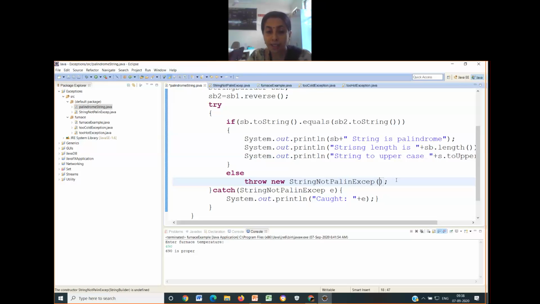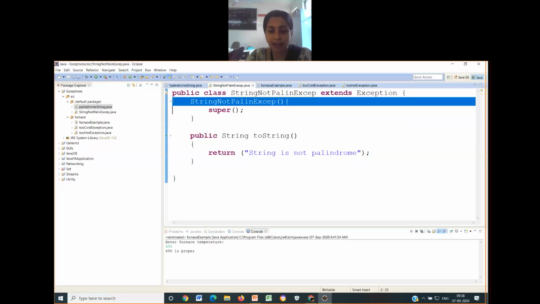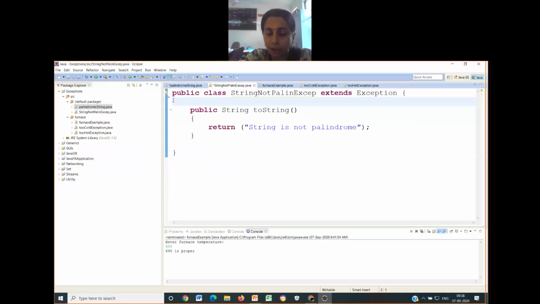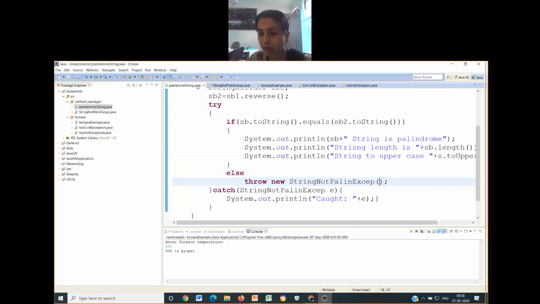So what I have done, I have simply called the constructor, and in the other class where I'm creating the exception class, there I have simply written public String toString. This String talks about the return type. toString talks about putting this particular string in the place where my constructor object is instantiated. I will repeat: put this particular statement wherever the object of my constructor class is instantiated, which is in the catch block. Accordingly the program runs. Let me run this.